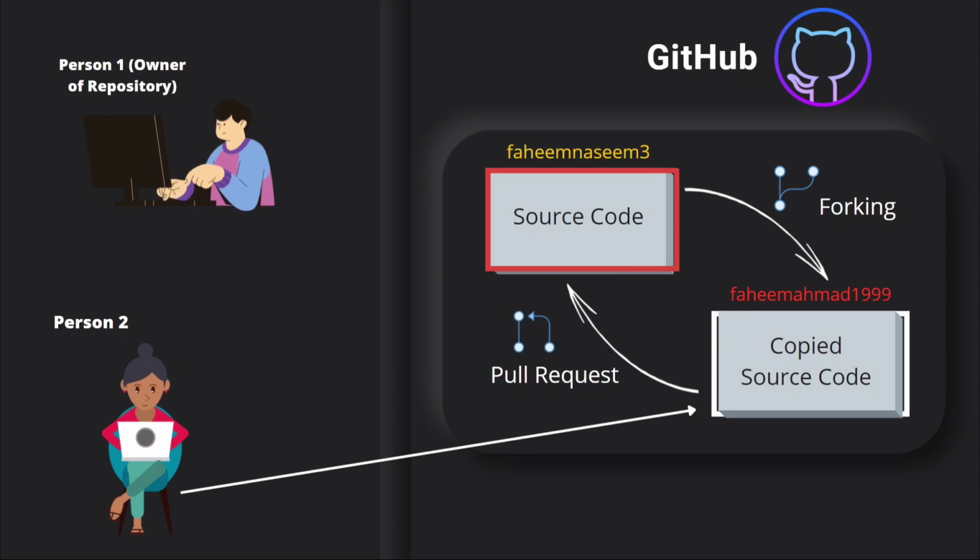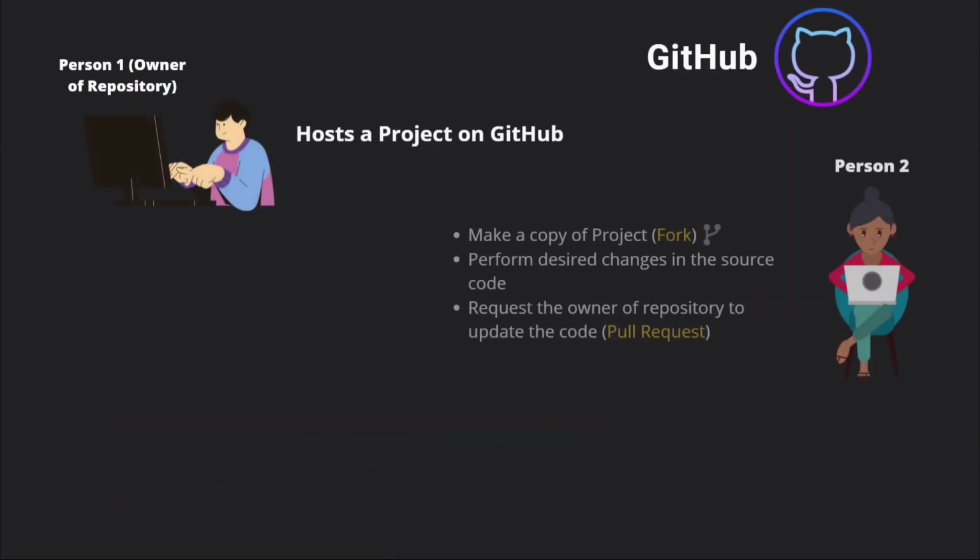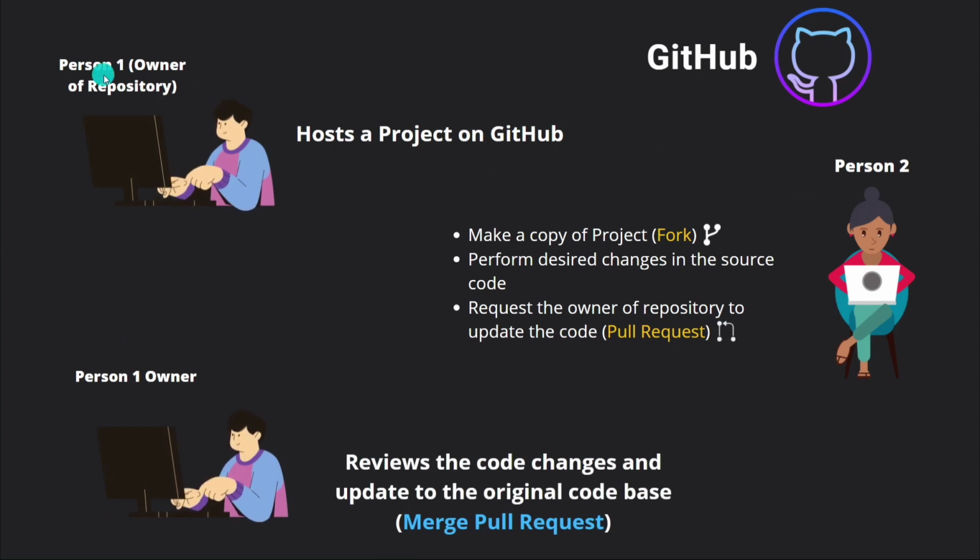Now, let's try to understand this complete concept again with this diagram. So let's say a person 1, who is the owner of this repository, hosts a project on GitHub, or basically stores a project on GitHub. Now assume person 2, who is interested in contributing towards that project. So he can simply go ahead and copy that project. We call it forking the project. Then he will make all the desired changes.